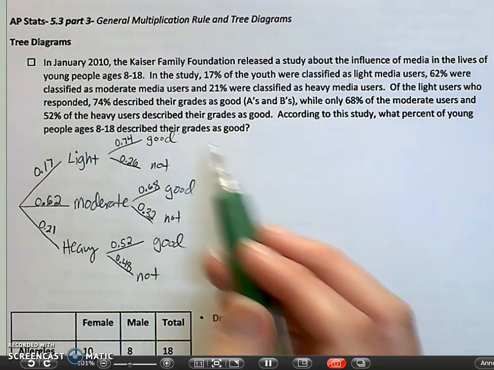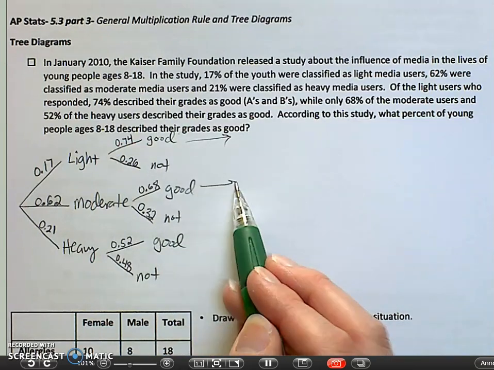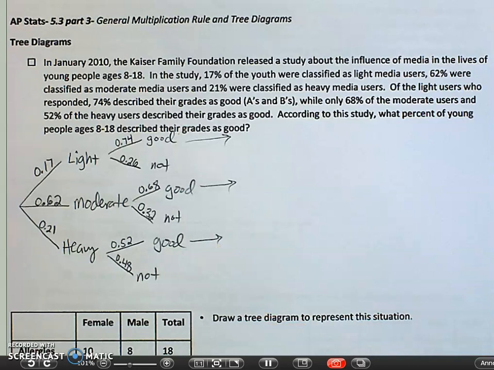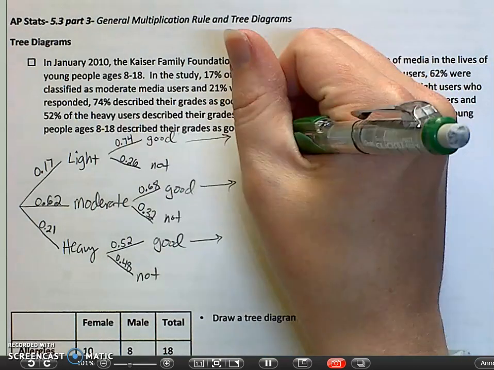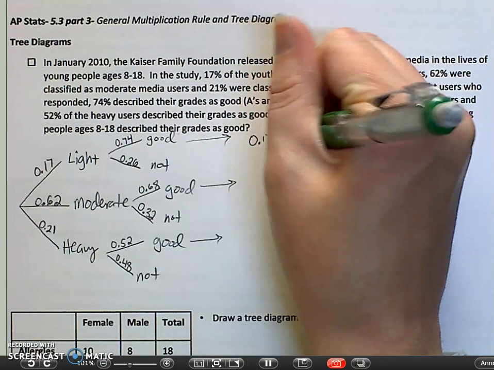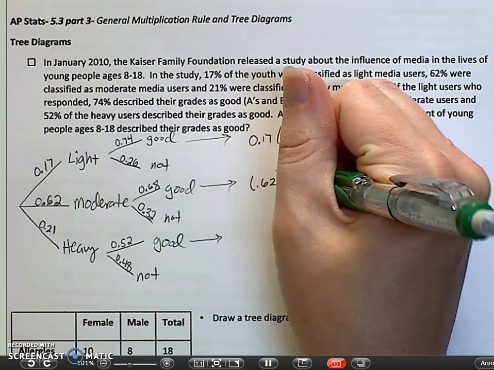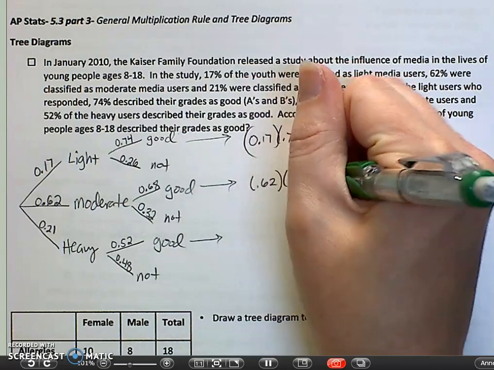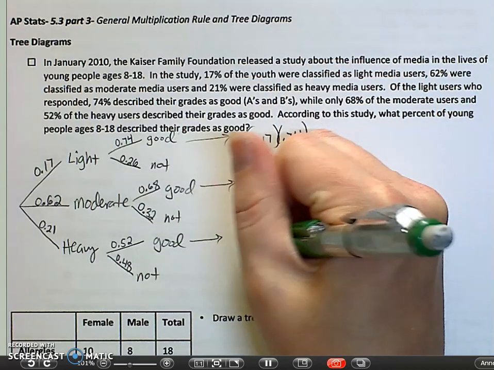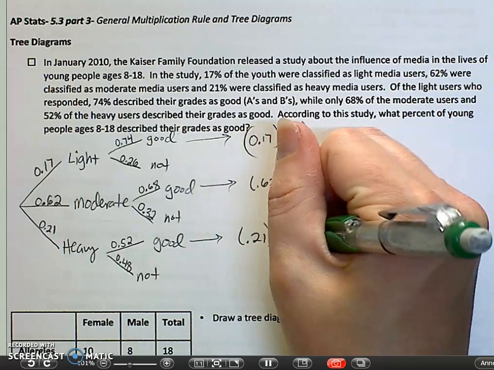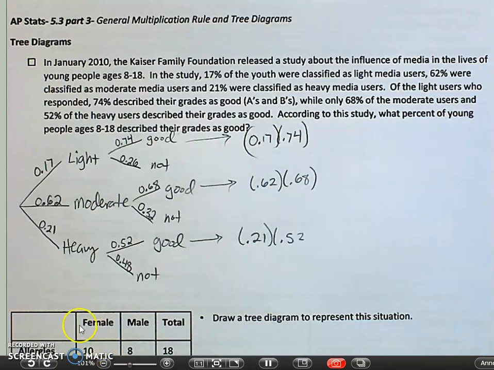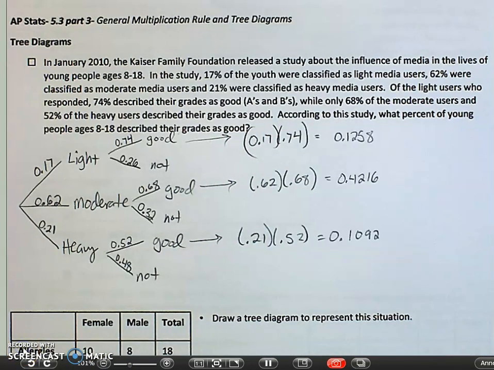Okay. So to figure out these 3, let's go ahead and multiply them. So I'll do 0.17 times 0.74. I'll do 0.62 times 0.68. And I'll do 0.21 times 0.52. So we get our values.